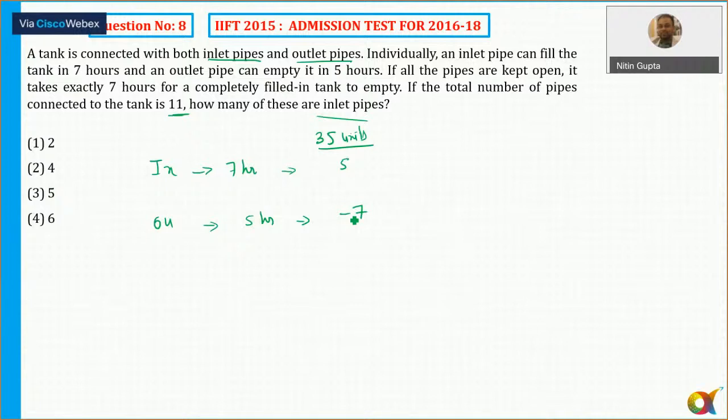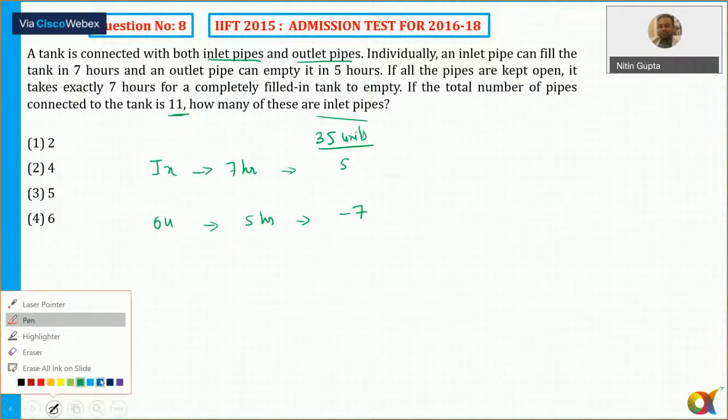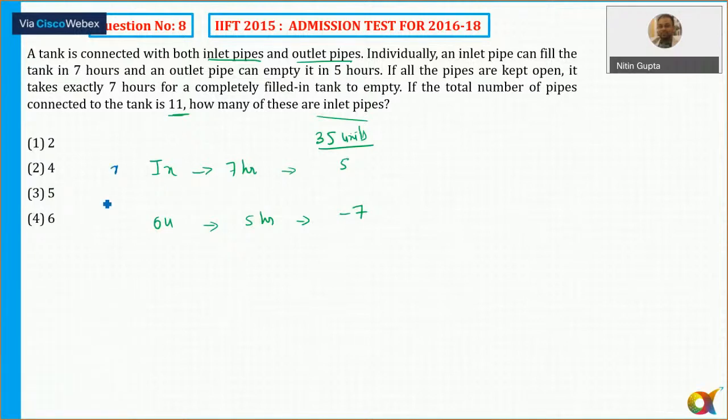So minus 7 and 5. Now we do not know how many inlet pipes are there. So let's say the number of pipes equal to 1, two pipes, and 7 will be. Let's see.